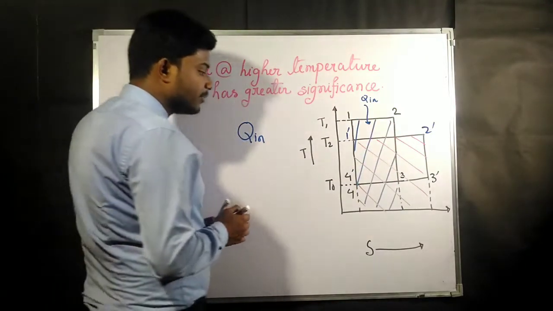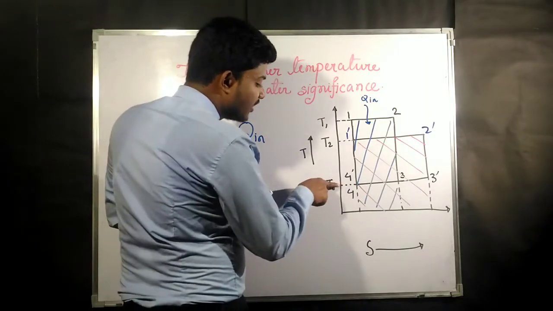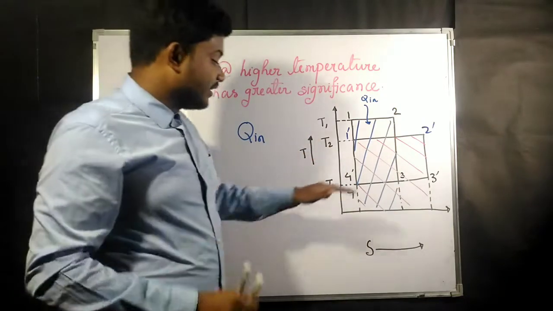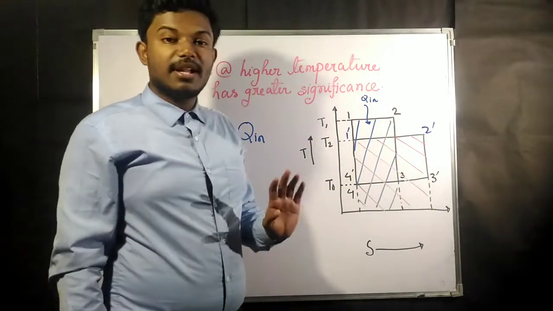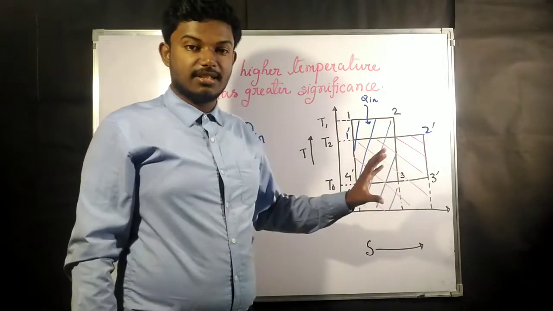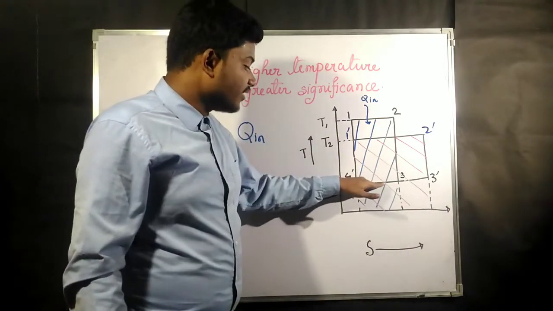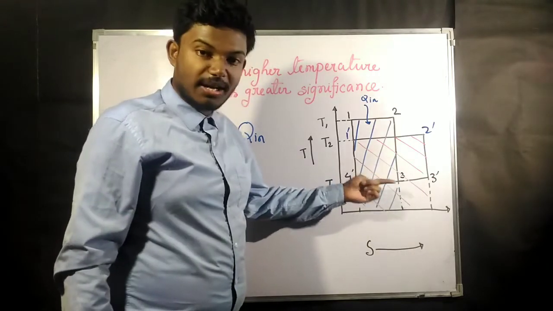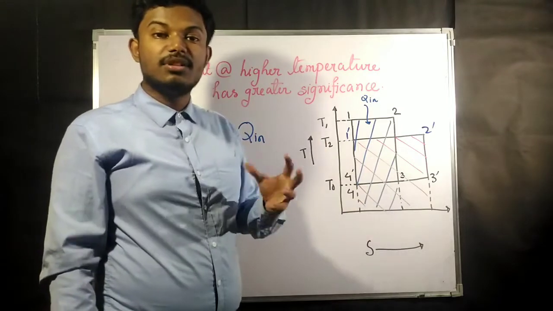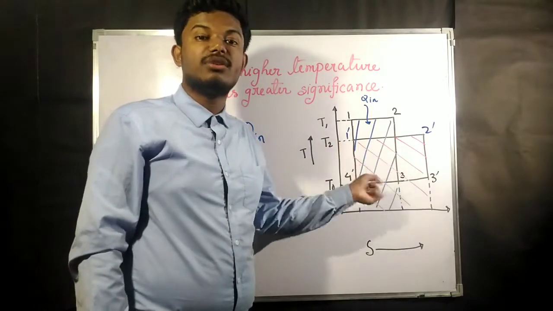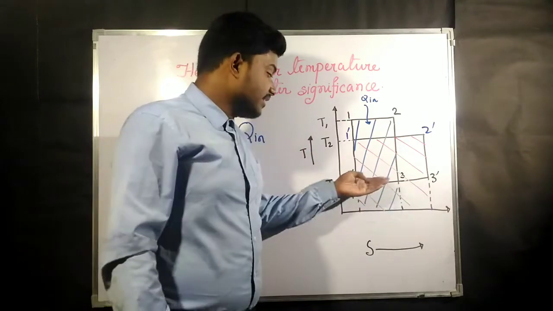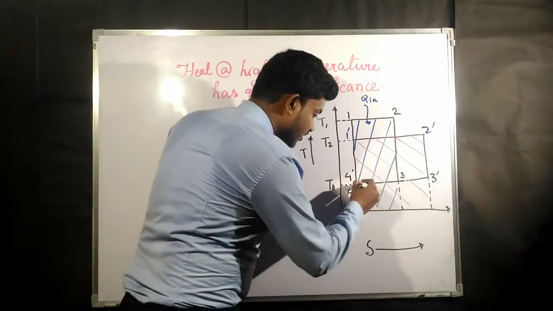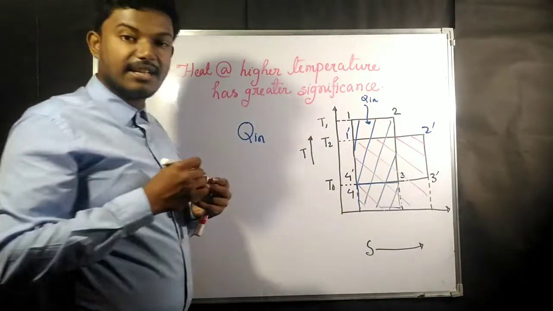Now what is happening? We have already said that whatever lower temperature we are using, the area under that lower temperature is going to give you the unavailable energy. In the last board we discussed that the area under that lower temperature line is going to give you the unavailable energy, because this is the amount of heat we are rejecting.